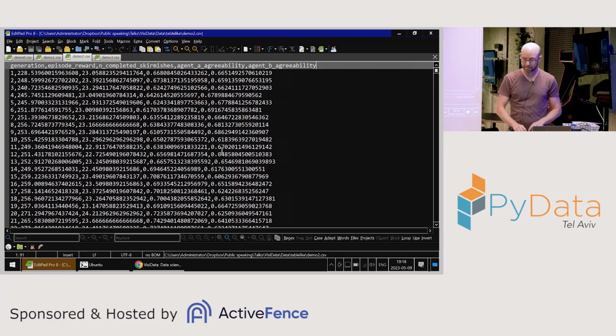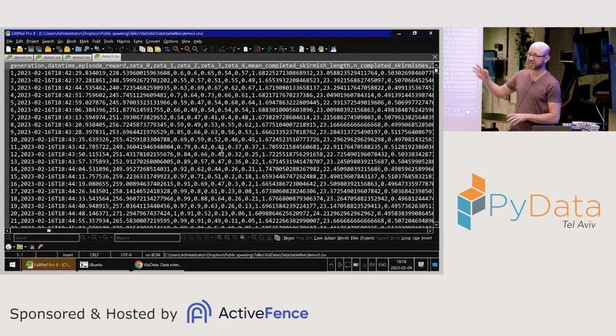Then I add a couple more metrics to get a better idea of how they behave. And then I add a few more metrics. At this point, I understand that I can't use a text editor anymore. I need a serious solution for viewing tabular data.